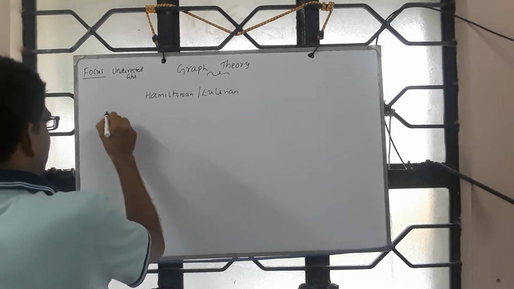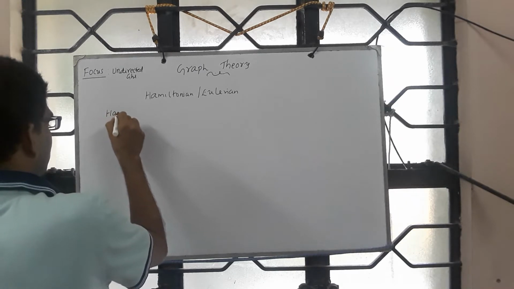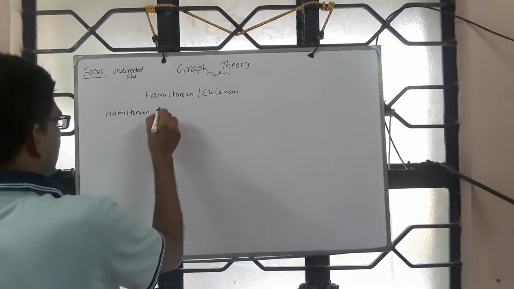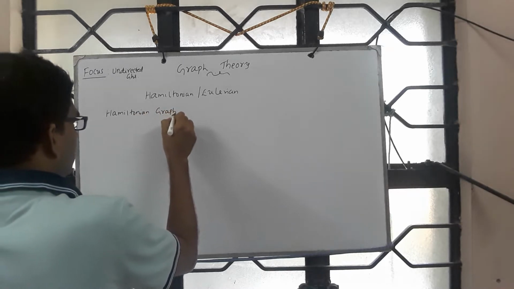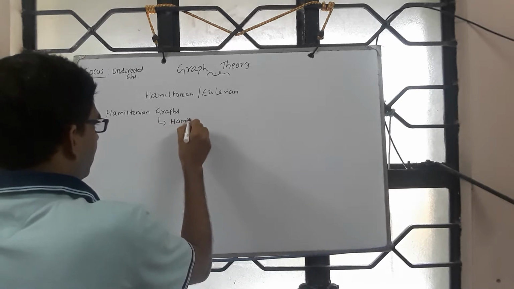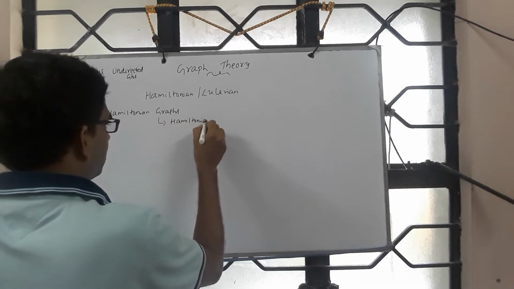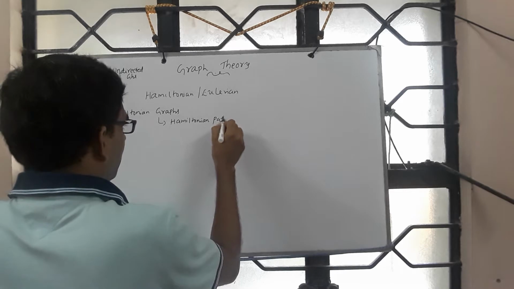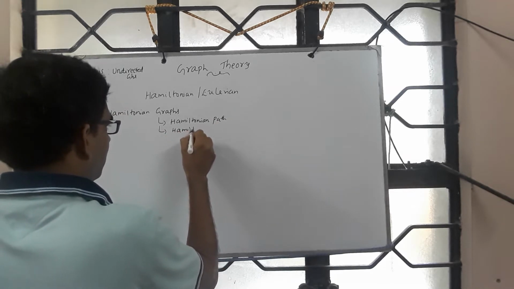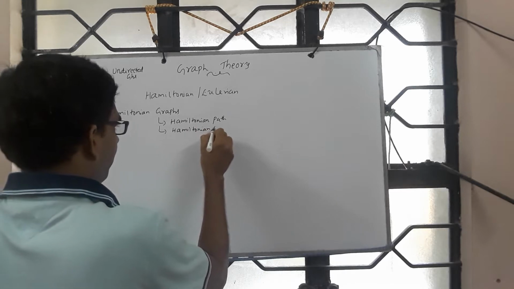Let's focus on Hamiltonian graph. So, under this, we talk about Hamiltonian path. Similarly, Hamiltonian cycle.